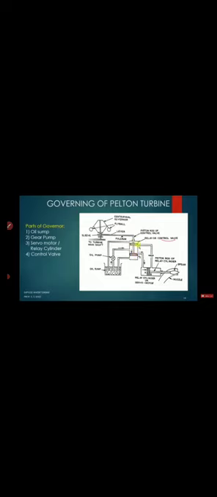Here these 2 pistons are connected to one common shaft, and that common shaft is going to the lever. This is the lever. This lever is supported by a fulcrum. So here we have a fulcrum point, like a pivot point. On the left side of the pivot point is the governor. On the right side we have the piston and cylinder arrangement.